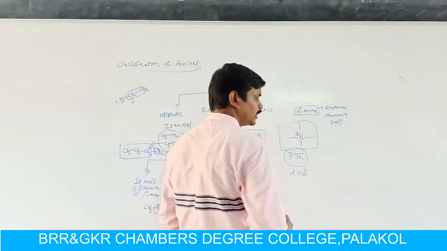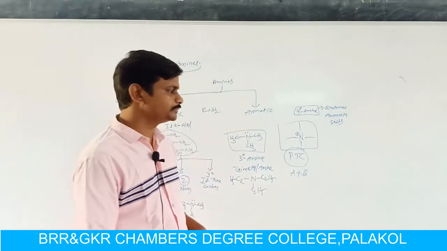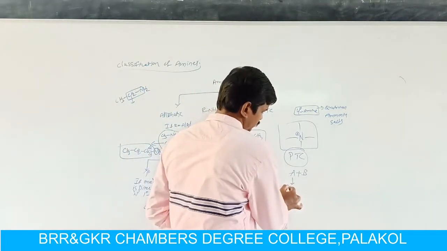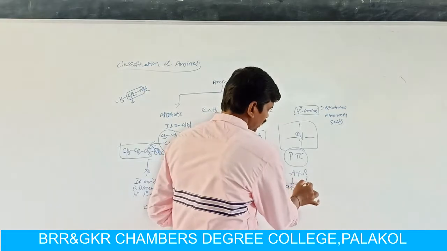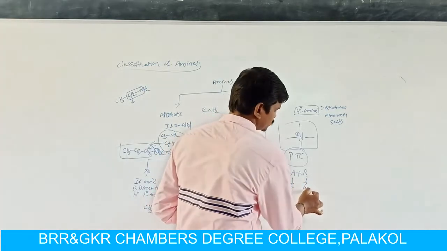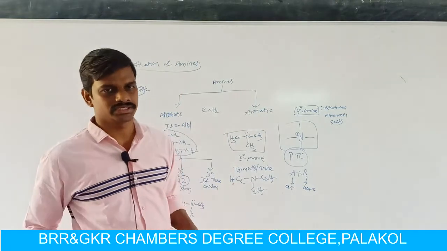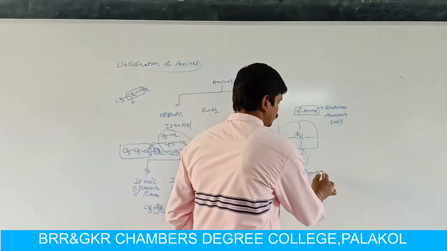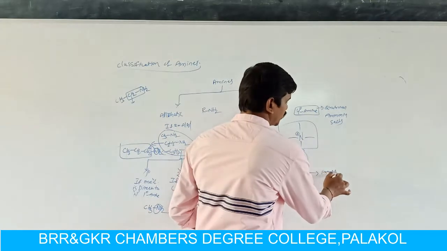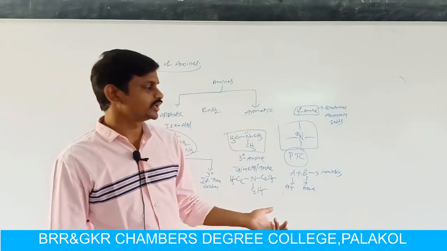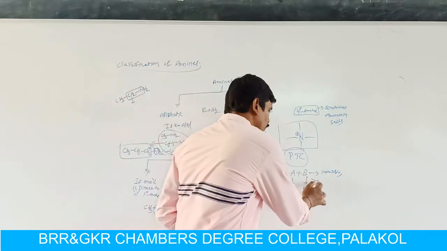For example, if you have to do a chemical reaction between A and B, where the nature of A is aqueous and the nature of B is non-aqueous. If we have to do a reaction between an aqueous reagent and a non-aqueous reagent, these two are immiscible compounds. So the reaction does not take place, or the rate of the reaction between A and B is very low.